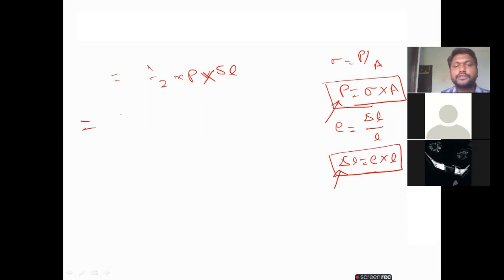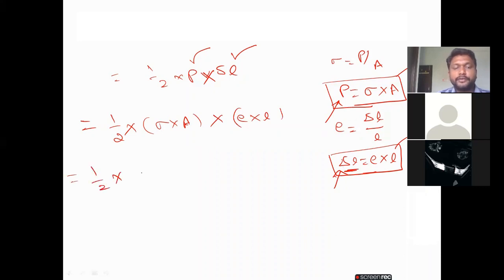Now I substitute these two values of P and delta L. Half into P is sigma into A, multiplied by delta L, which is E into L. Next, half into sigma into E into A into L.